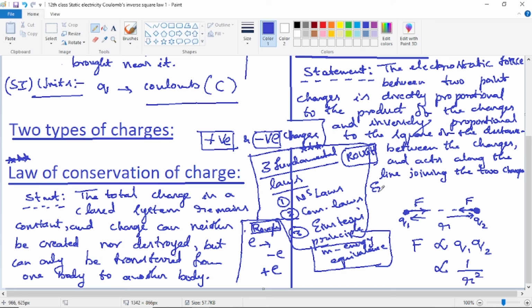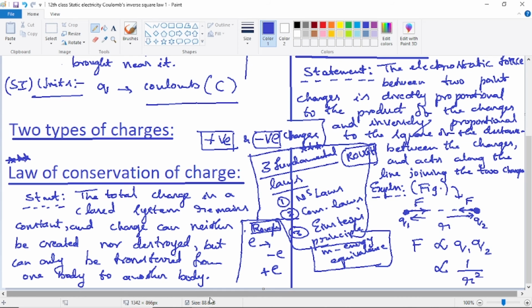So after the statement comes the explanation. Under explanation the diagram should be there, but I have already drawn this diagram somewhere here, see the cursor, so it doesn't matter, you put explanation and put figure. The figure is down here, I'm keeping an arrow, so your figure will be somewhere here, so just put an arrow upwards, that's all. Figure means the upper figure, that's the thing. So this is the simple running notes of this entire page.